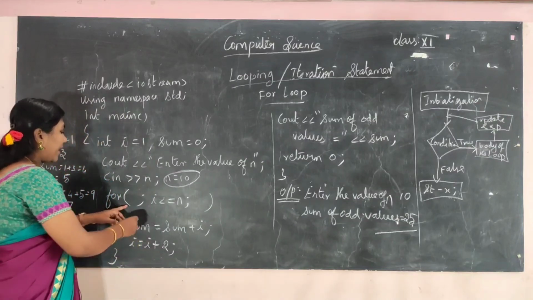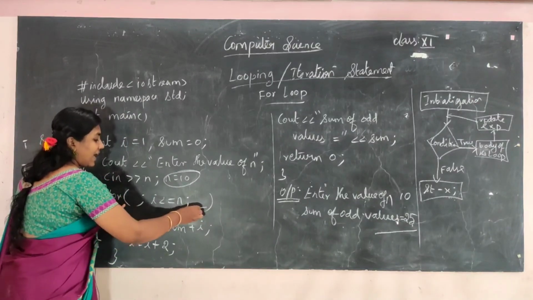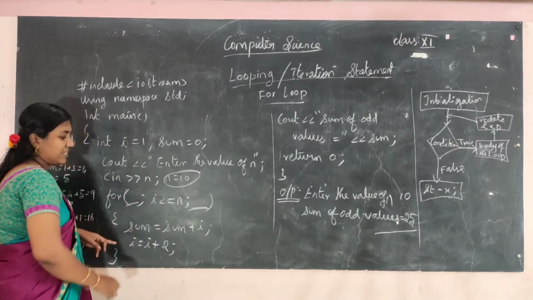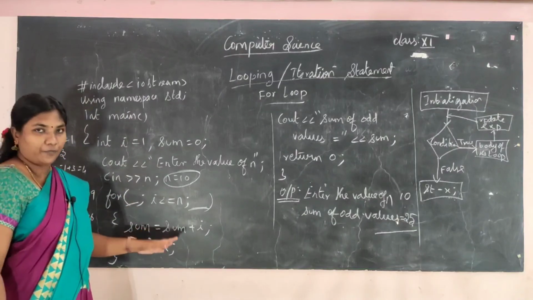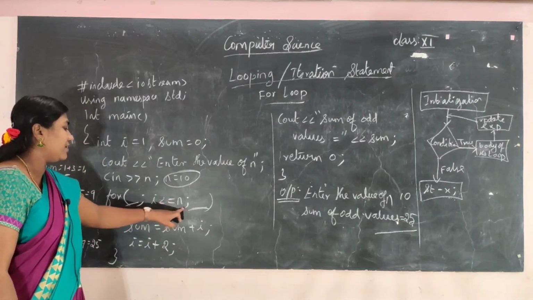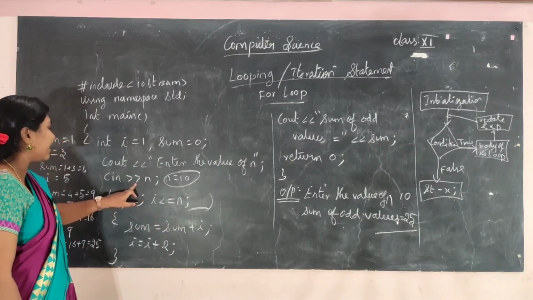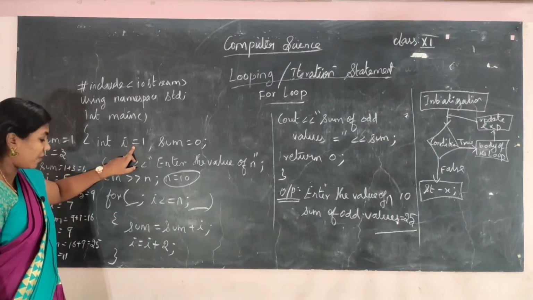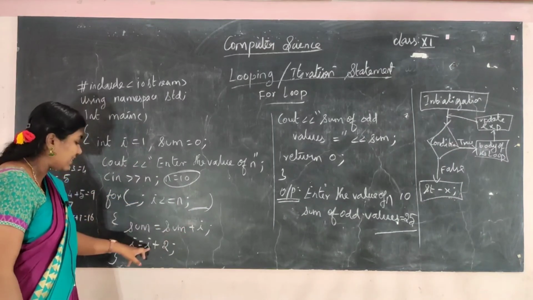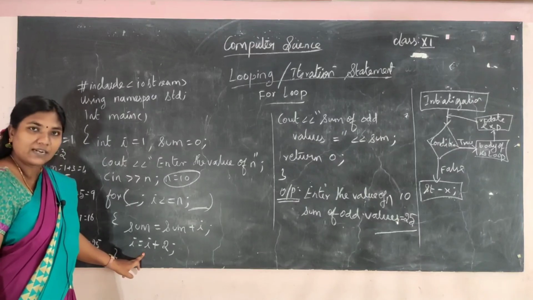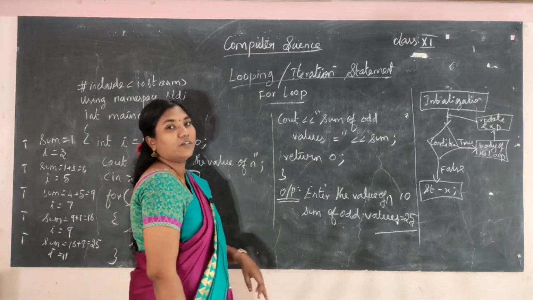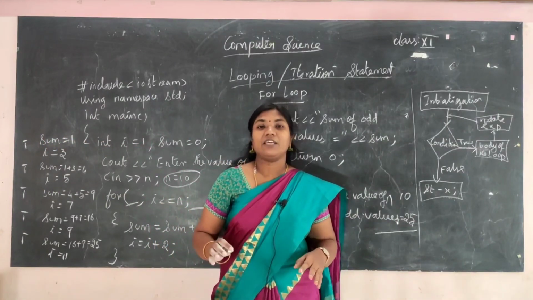Clear? So though I have not given the initialization and I have not mentioned the update expression, the for loop will still be performed, but you have to give the semicolon here. I have initialized before the for loop and the update expression is given inside the loop body. Clear? Okay, so I think you are very clear with the for loop.